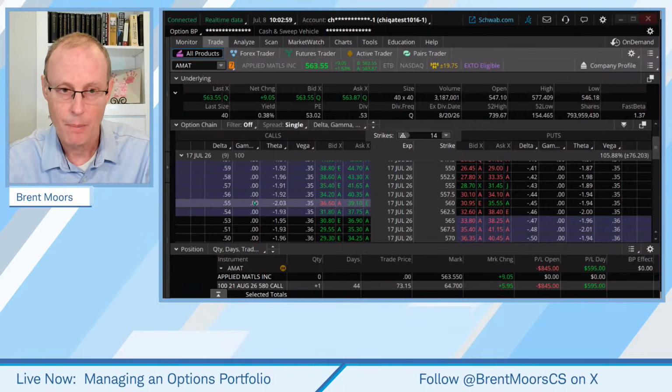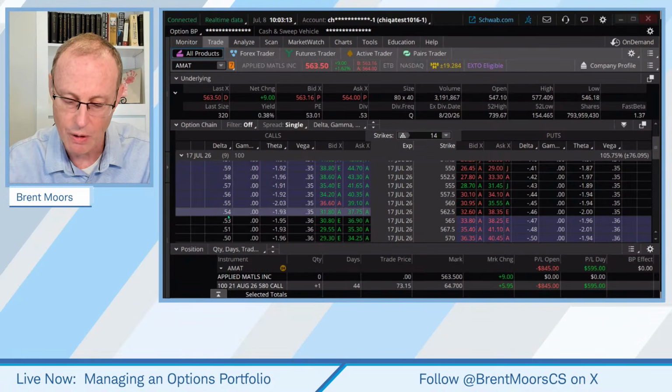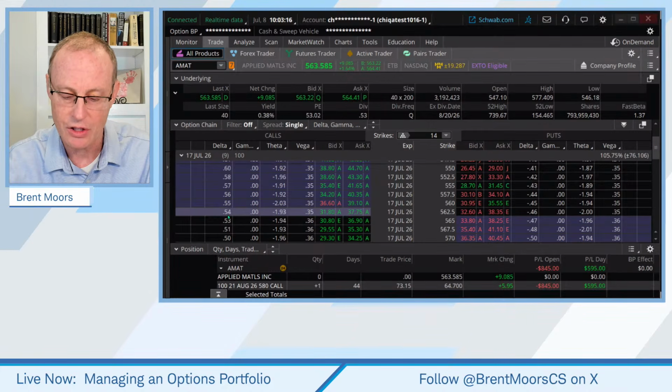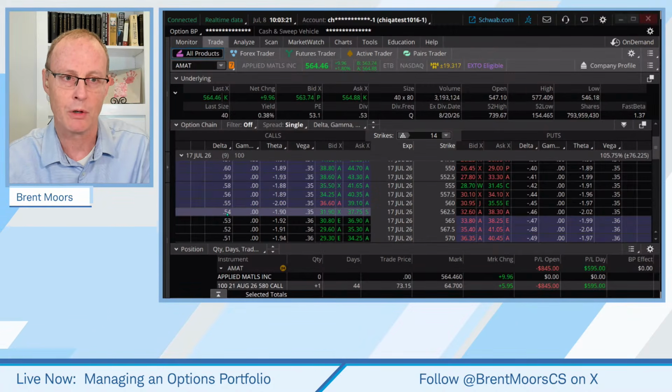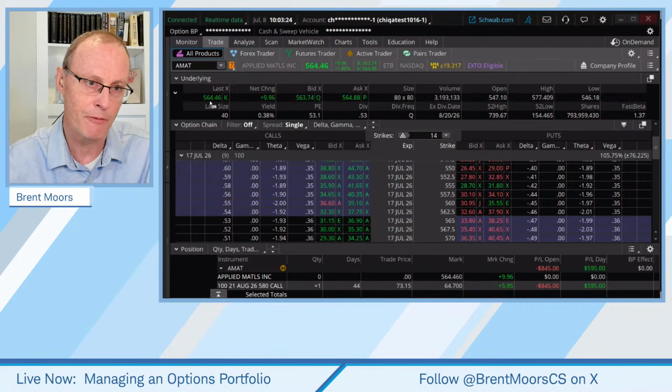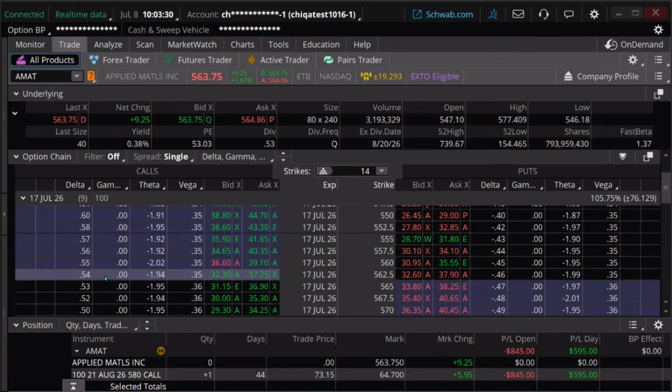We'll get there. But first, let me just point out, I have a delta column, a gamma column, a theta column, a vega column. I'm not going to focus as much on gamma today, but I am going to focus more on delta. Delta just tells you how much the option price is going to move in relationship to a $1 move in the stock price. If Applied Materials goes up from $564 to $565, goes up a buck, we're going to see this option contract change from whatever it is, 37.75, up about 54 cents.